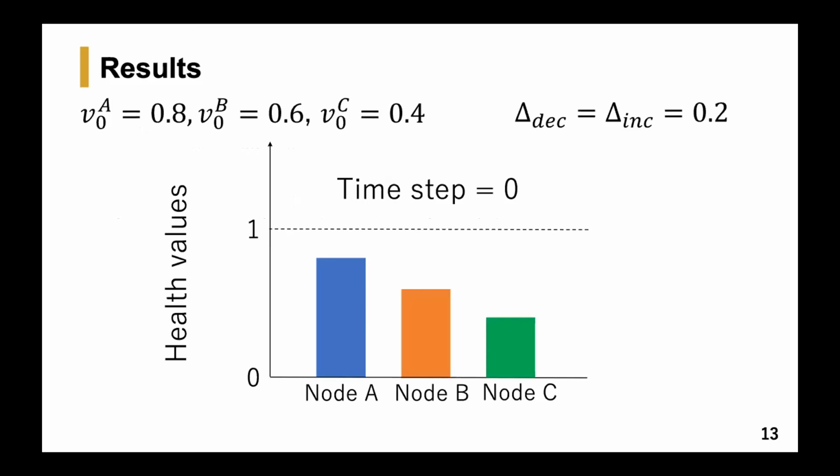So now I revisit this example again that I showed before. Now we know that targeting the healthiest node at each time step is optimal under this scenario. And therefore, node A is the healthiest node and it is targeted first. And it is permanently repaired after the end of this first time step. And at this time, node B is the healthiest node that has not been permanently repaired yet. And therefore, it is targeted next. And it is permanently repaired in some time. But by that time, node C reaches the permanent failure state, and therefore it cannot be repaired. And thus, two nodes are permanently repaired in this scenario. And this is the optimal solution.